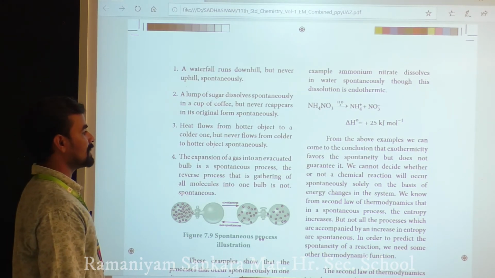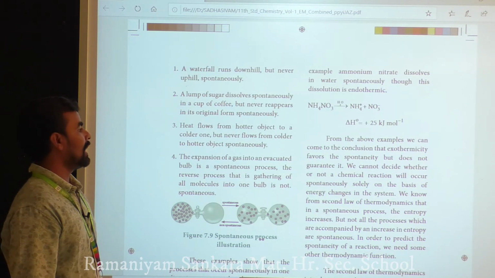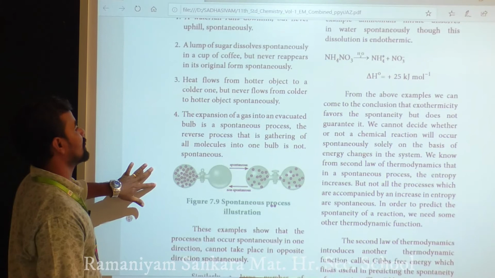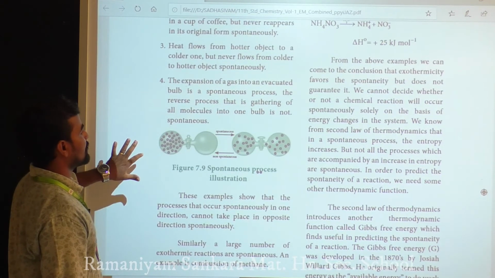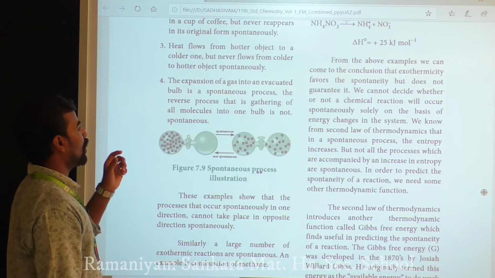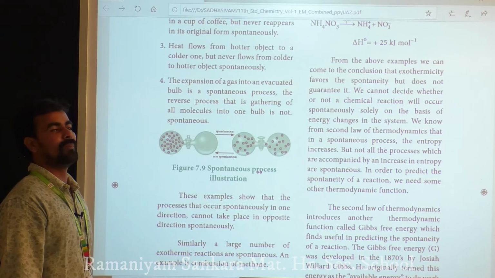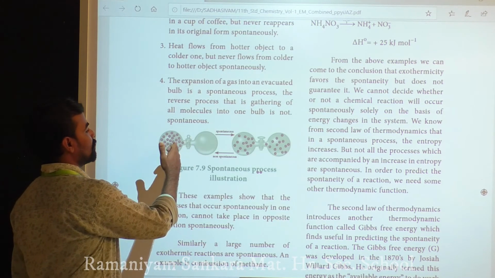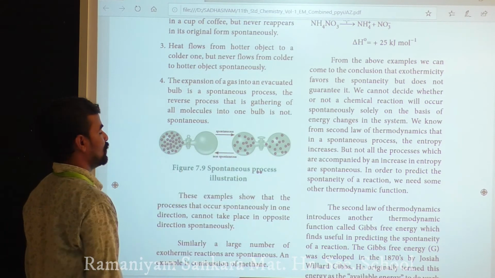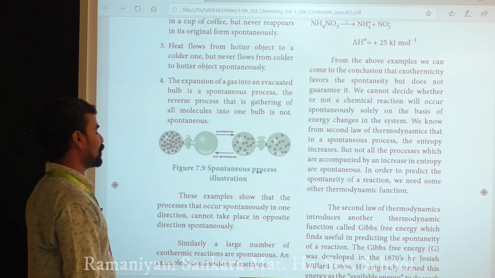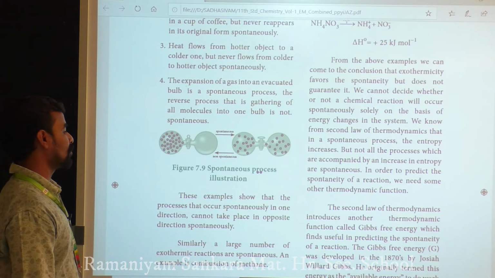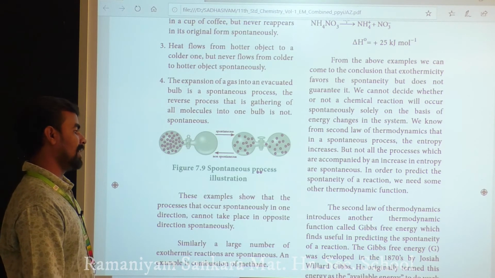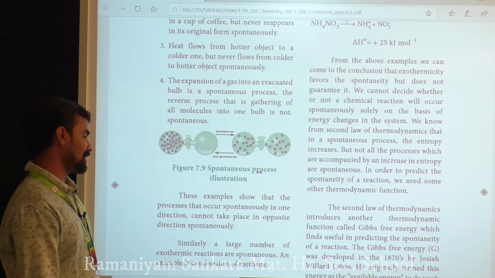The expansion of gas into an evacuated bulb is a spontaneous process. The reverse process, gathering all molecules into one bulb, is not spontaneous. This shows that a process that occurs spontaneously in one direction cannot take place in the opposite direction spontaneously.